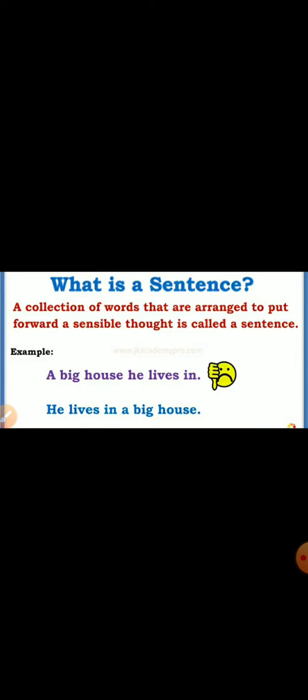Now, what does this mean? A sentence is a collection of words, or a group of words, that are arranged in such a way that they put forward a sensible thought, that is, tell us something which makes sense. It is sensible to us. So only when a group of words makes sense, it is called a sentence.